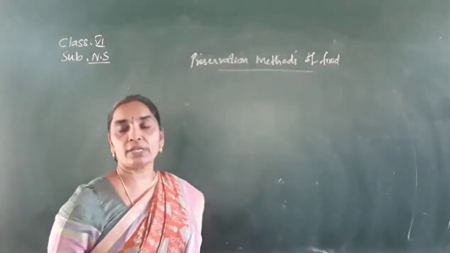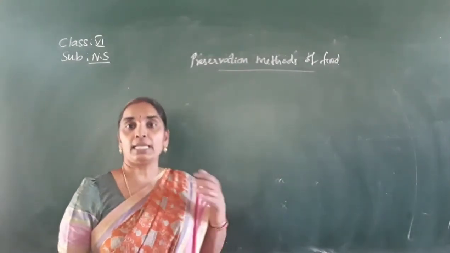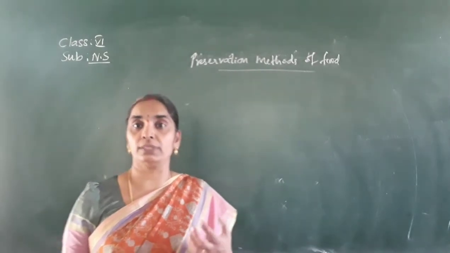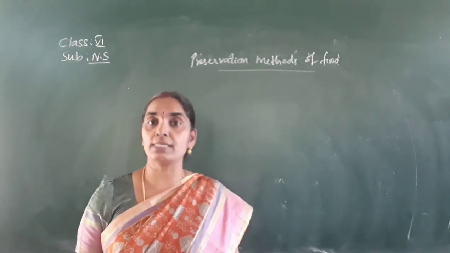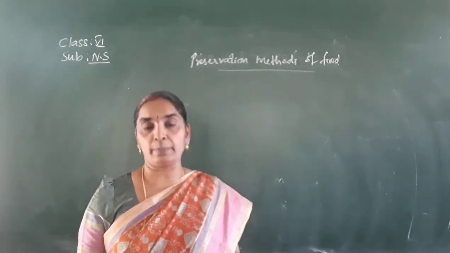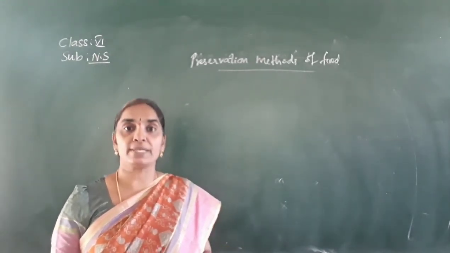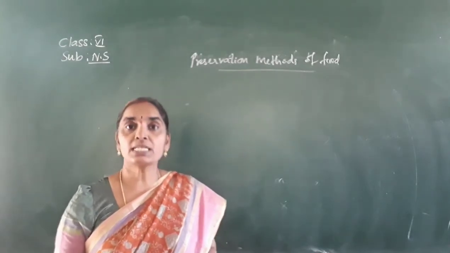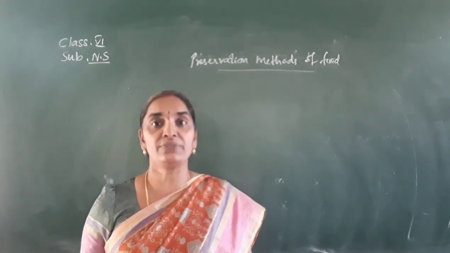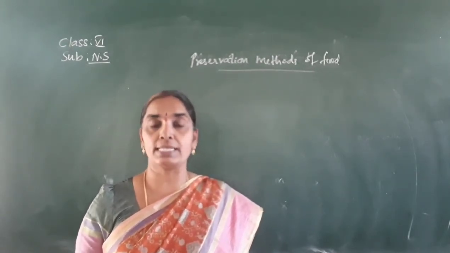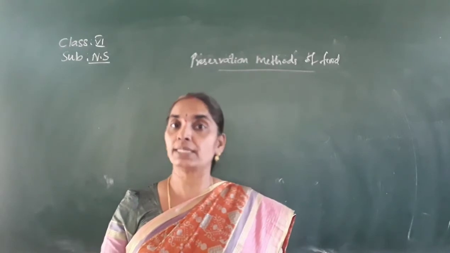What are the different preservation methods of food? I'll tell you. Previously we used to preserve the food when the refrigerator was not available. We used to preserve the fruits and vegetables in janata fridge, that is earthen pot, matti kunda. But it is only for a short period that we used to preserve them. Later, due to the improvisation of science, innovations and technology, refrigerators were brought into existence, and so the food items were preserved for a longer period, kept safe in the refrigerator.